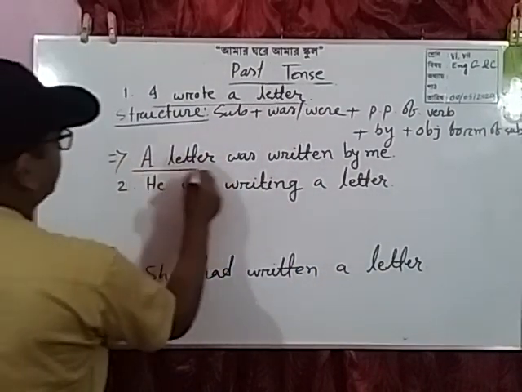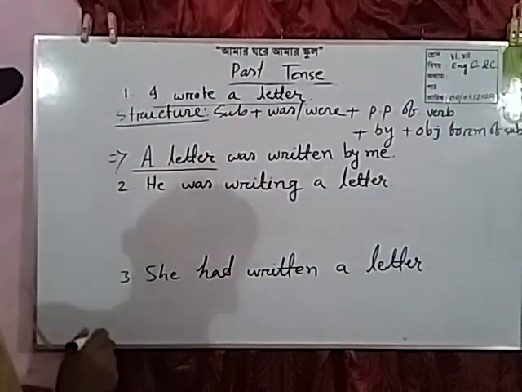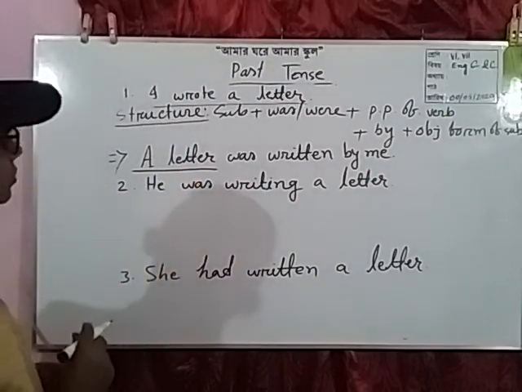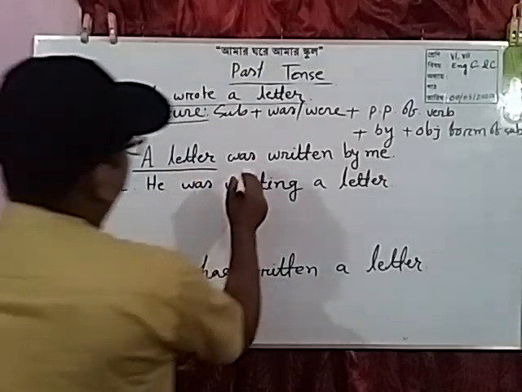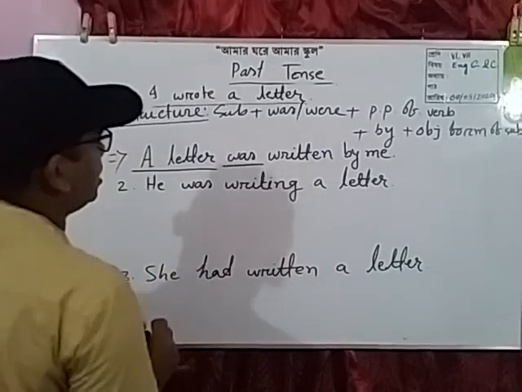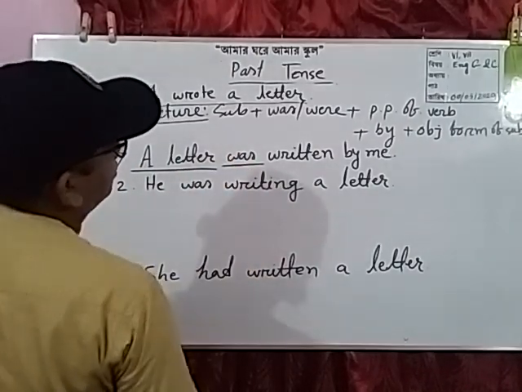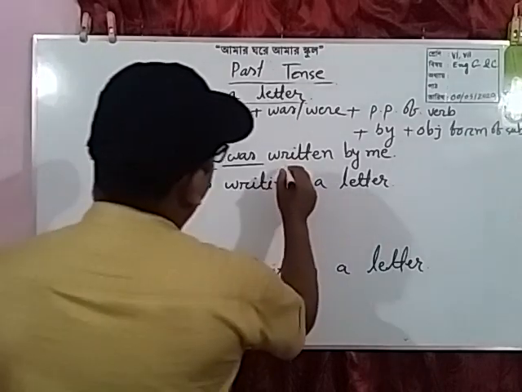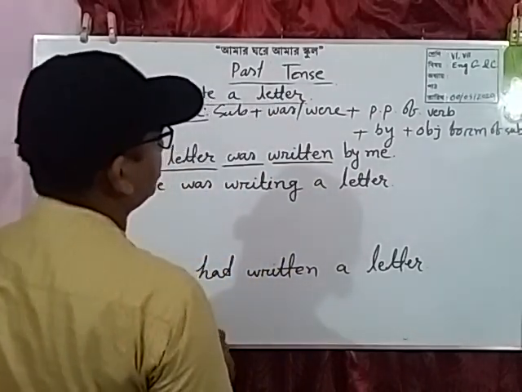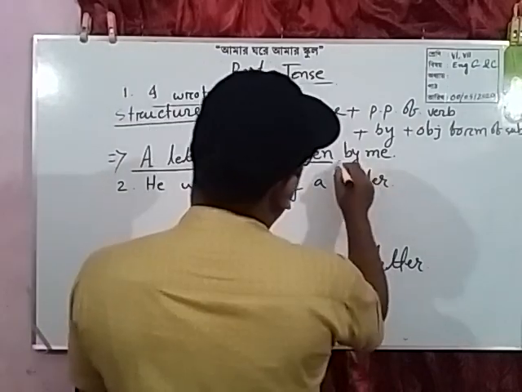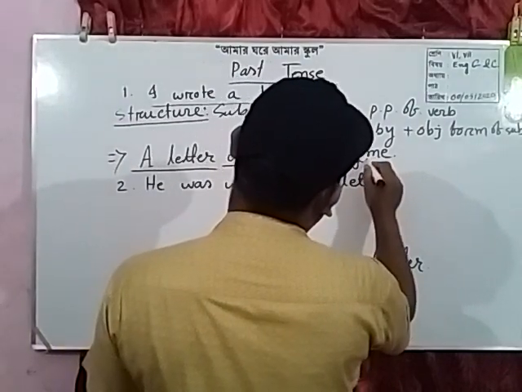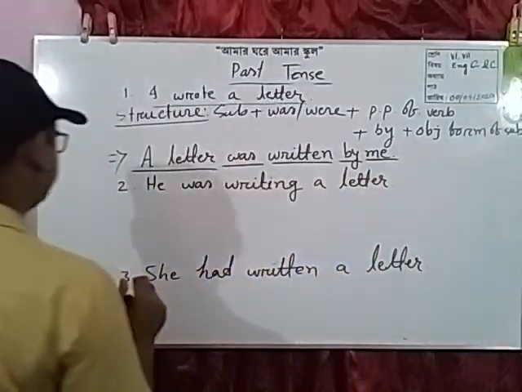Here a letter, subjective form of the object, was according to the subject because it is past indefinite tense, written, past participle of the main verb, plus by, plus objective form of the subject.